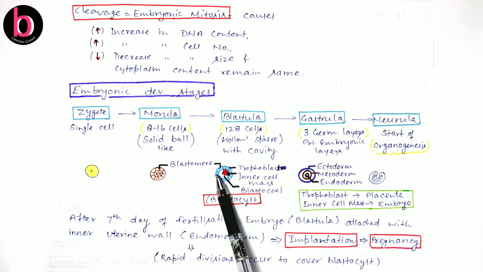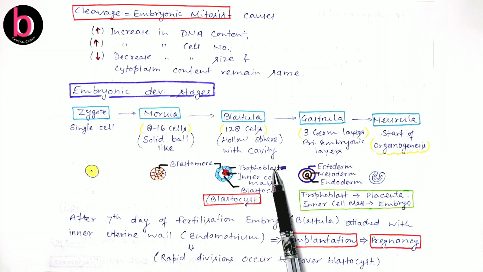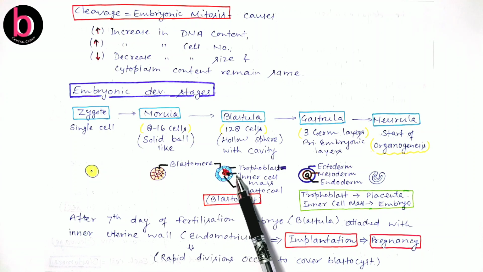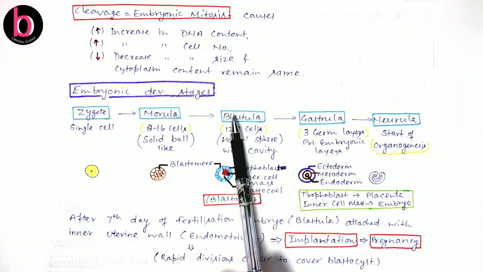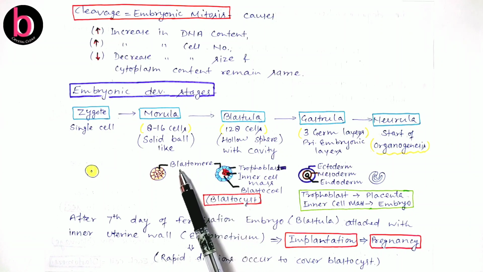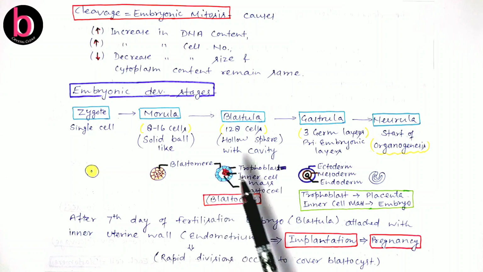The outermost covering of blastomeres is the trophoblast. This trophoblast later converts into the placenta, while the projection towards the center is the inner cell mass. This inner cell mass is the future embryo, and this cavity is the blastocoel. These terms are a little confusing. What is the blastocyst? The complete structure is the blastocyst, the cavity is the blastocoel, and the stage is the blastula. Every individual cell is a blastomere.